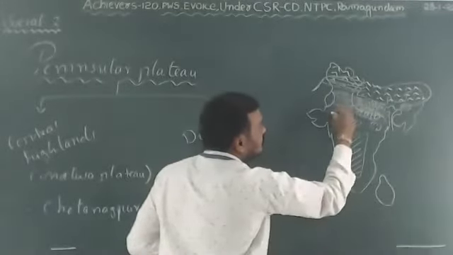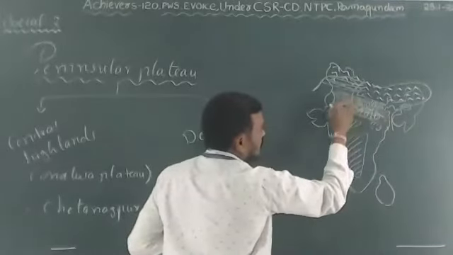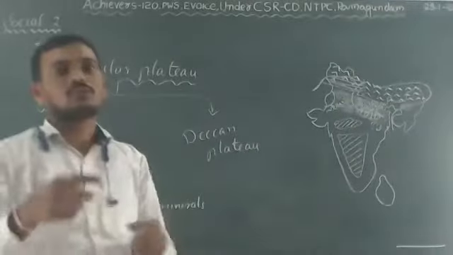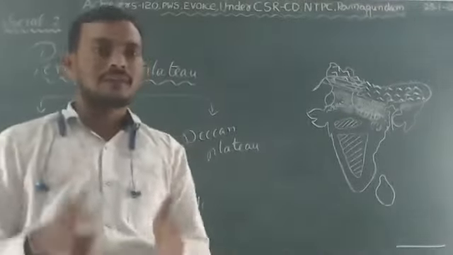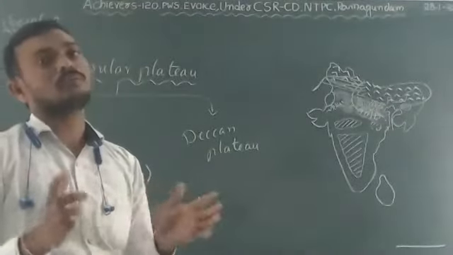In the northwest, the Aravalli Mountains are situated. As I told you yesterday, the Aravalli Mountains are one of the oldest folded mountains in the world.